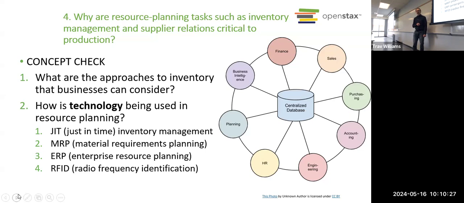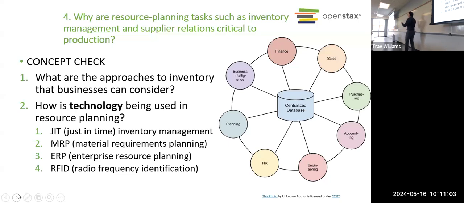Okay, then we have MRP, Material Requirements Planning. If you've ever worked in a manufacturing facility, you might have used an MRP software system. It is used to help schedule and plan production. So those are very common in manufacturing. Then we have ERP systems. These can be used for any type of company, but usually only large companies can afford an ERP system. As it says here, it stands for Enterprise Resource Planning. This is used to plan for the entire organization, the entire enterprise.